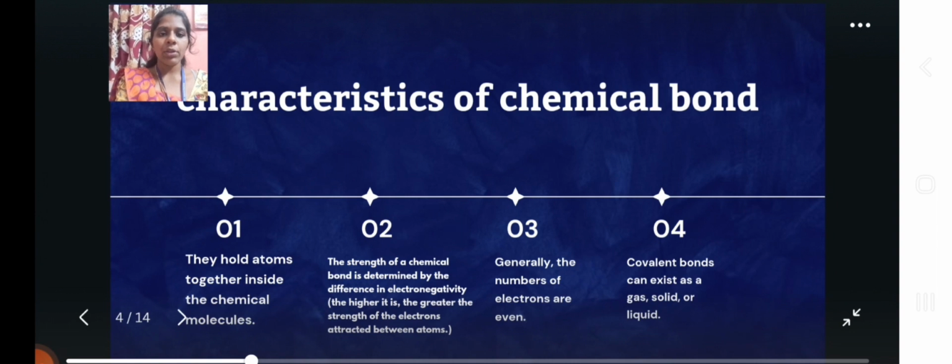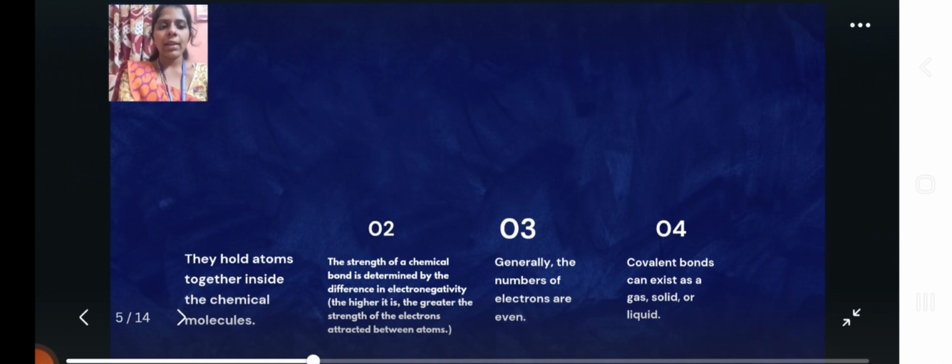Characteristics of chemical bonds. They hold atoms together inside the chemical molecules. The strength of a chemical bond is determined by the difference in electronegativity. Generally, the numbers of electrons are even. Covalent bonds can exist as a gas, solid, and a liquid.